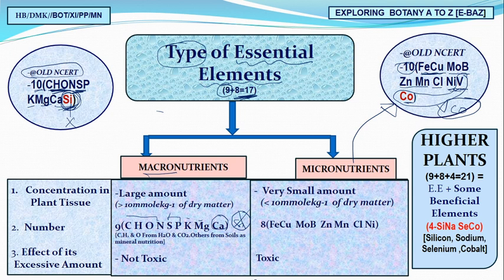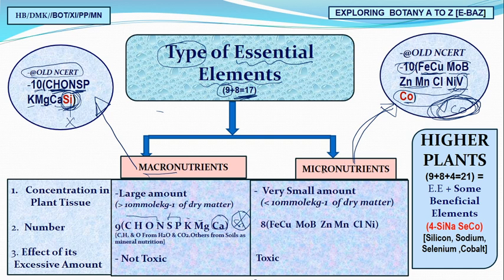Again I am telling you the mnemonic for macro: CON, SP, K, MUG, KASI. C is not present in our new NCERT. Now for micronutrients: FAQ, mobile, jan, man, kal, Nivco, Vico turmeric. You have to remove Vico turmeric. Now we have only 2 types of important essential elements, macronutrients and micronutrients.